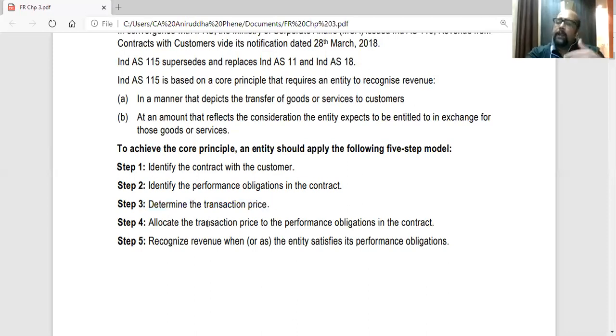Step 4. Depending upon how much of the goods or services the company is going to deliver, allocate the transaction price. You understand that this many goods will be supplied, so according to this will be the price that we can expect. Allocate the transaction price to the performance obligations in the contract. And step 5, recognize revenue when or as the entity satisfies its performance obligations. As soon as the entity has satisfied its part of the performance obligations, it has delivered the goods or services, you can recognize the revenue because the goods or services have been delivered. So a right has been created.